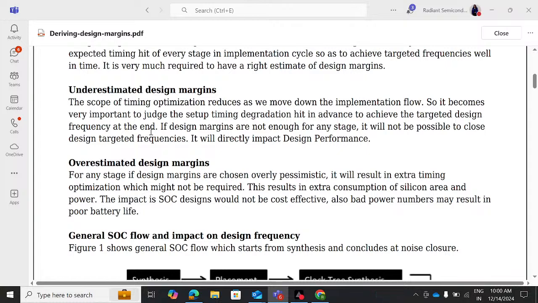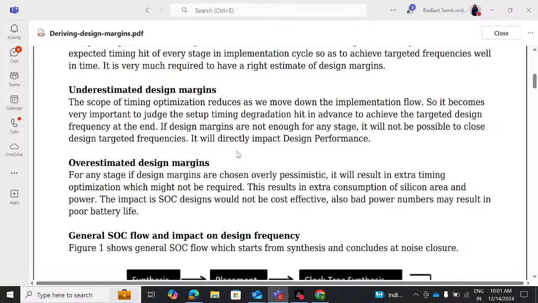Now, if design margins are not enough for any stage, it will not be possible to close design targeted frequencies. It will directly impact design performance. So this is the requirement of underestimated design margins. We need to make sure that whatever margins we are keeping, they should be sufficient and should not be lacking for any design stage.